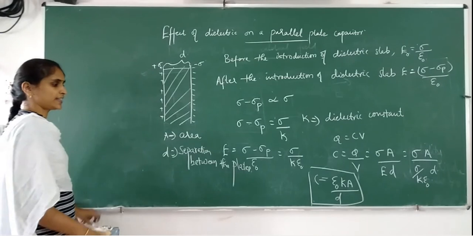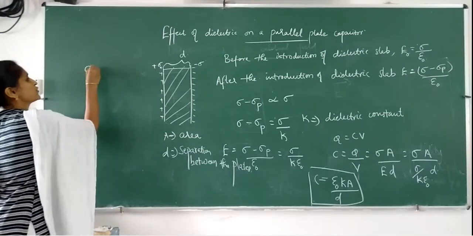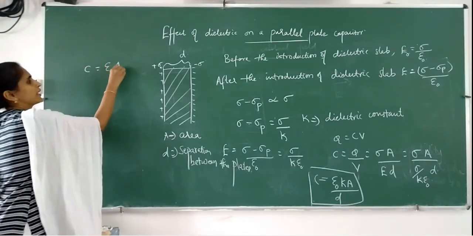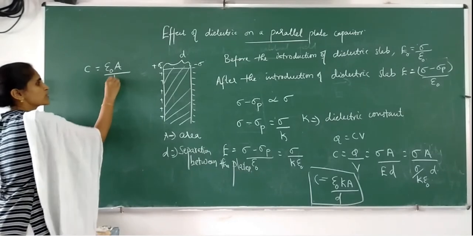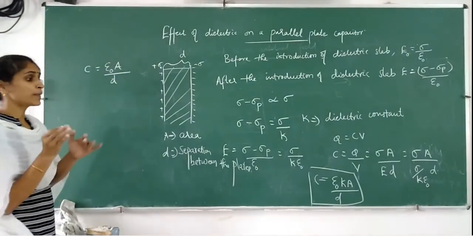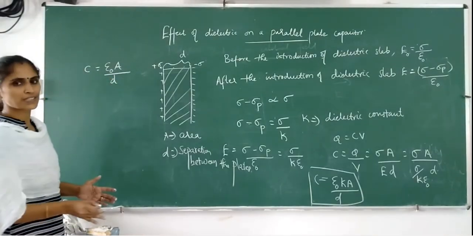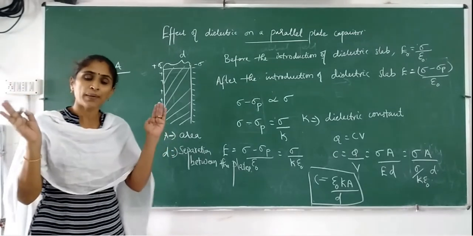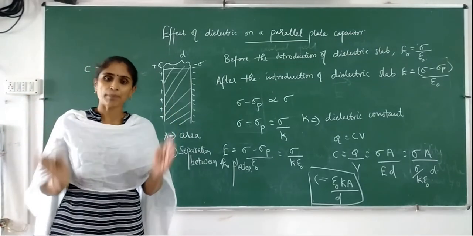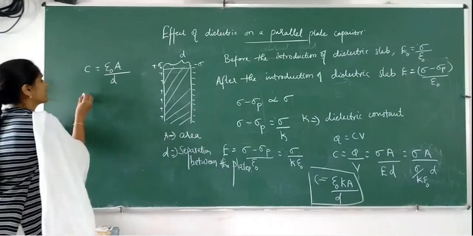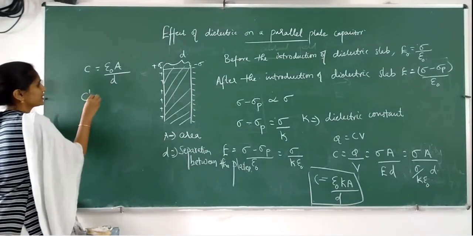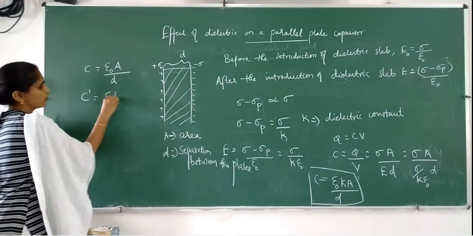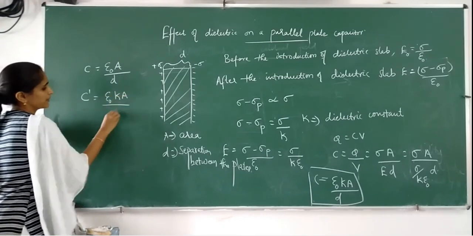In the absence of a dielectric, capacitance is given by epsilon 0 A by d, and if you are introducing a dielectric slab completely filling the separation between the plates, the new capacitance is given by epsilon 0 K A by d.